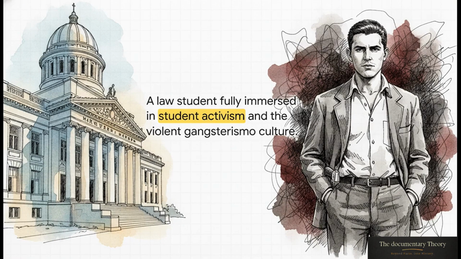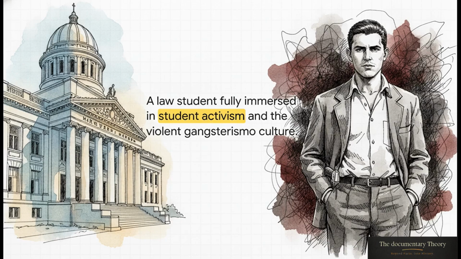Contrary to what you might assume about a famous communist revolutionary, Fidel Castro actually did not start out in poverty. Not even close. He was born in 1926 to a very wealthy Spanish immigrant farmer and attended elite Jesuit boarding schools. But his political awakening really exploded when he got to the University of Havana. He enrolled as a law student there in 1945, and at the time, the university was an absolute hotbed of anti-imperialist ideas. It also had this violently competitive political culture known as gangsterismo. Castro just completely immersed himself in this environment.